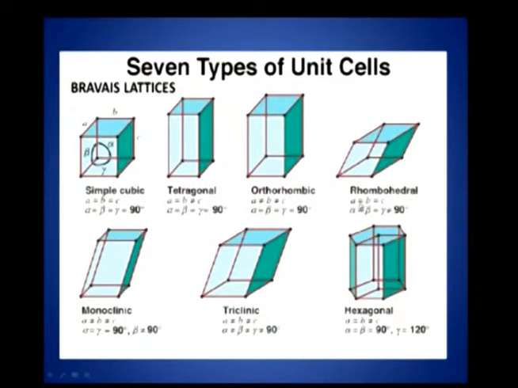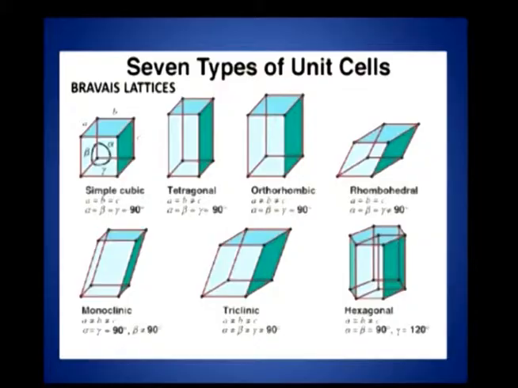Rhombohedral is one wherein a equal to b equal to c, and the angles alpha, beta, gamma are equal, but not equal to 90 degrees. A monoclinic is one where the sides are unequal, a not equal to b, not equal to c. The 2 angles alpha and gamma are equal to 90, but beta is not equal to 90.